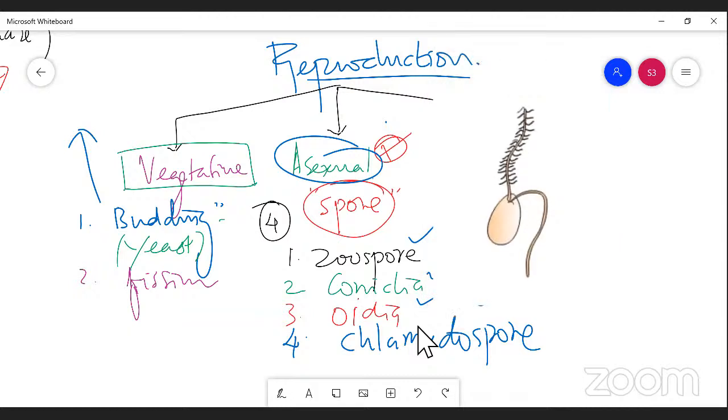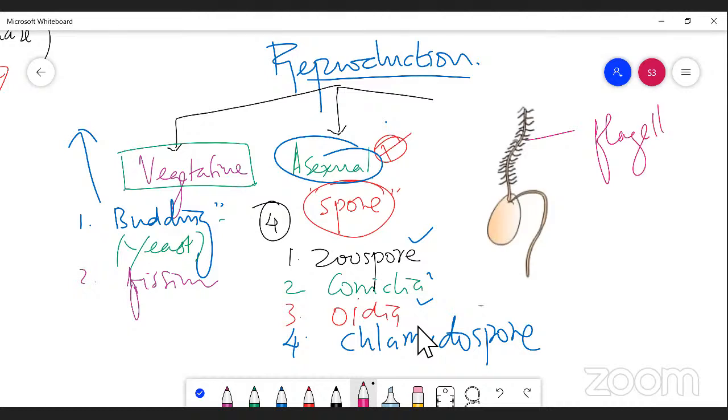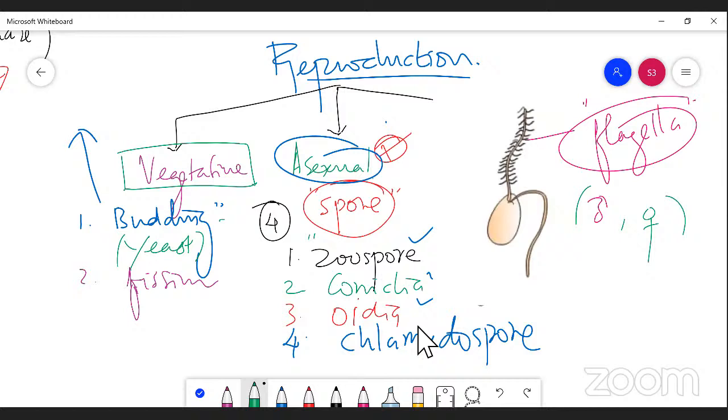Zoospores are a kind of male and female gamete spore in which you can see flagella. Flagella is a locomotory structure that is essential for moving from one place to another, right? During gamete formation, these are the male gamete and this symbol designates the female gamete, right? Both male and female gametes are fused to each other with the help of flagella, right? So this condition is called zoospore, right?